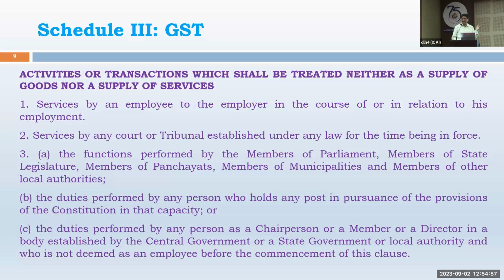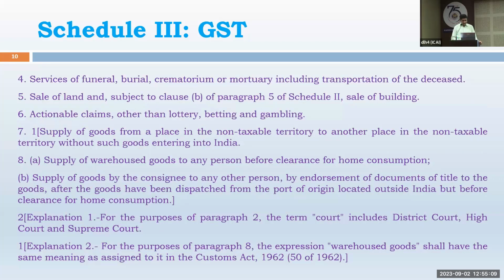Then functions performed by a member of parliament, etc., are not to be considered. Funeral services are to be excluded. We may come across some tax audit where funeral expenses might have been debited. A partner expired, funeral expense was debited. So those are not to be considered as a service, exempt.